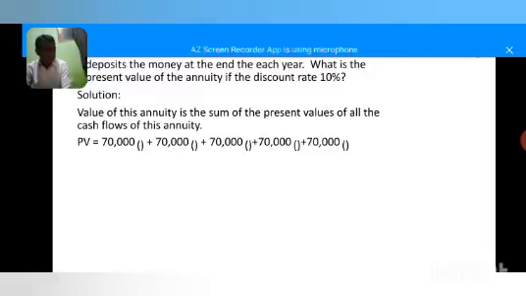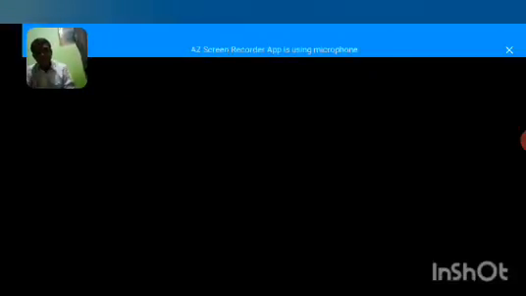Next, third year, 70,000 into 1 divided by 1.10 to the power of 3. Fourth year, 70,000 into 1 by 1.1 to the power of 4 plus 70,000 into 1 by 1.10 to the power of 5. Now we are going to simplify this formula. We get